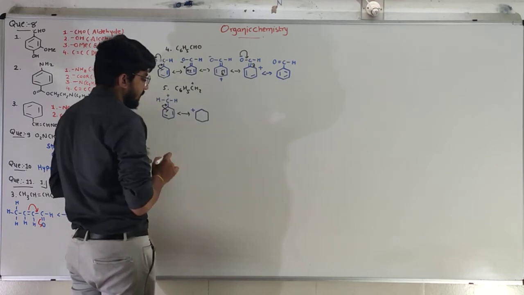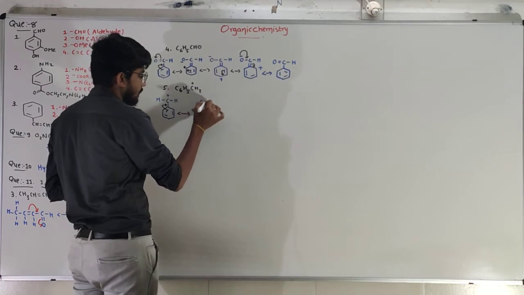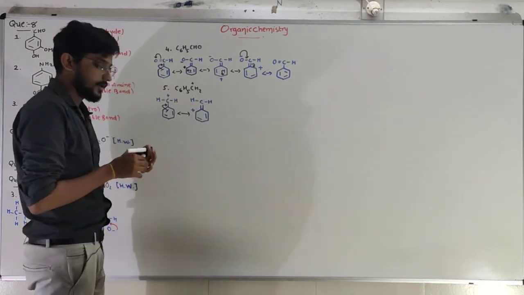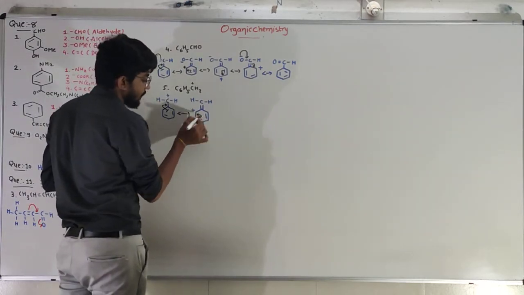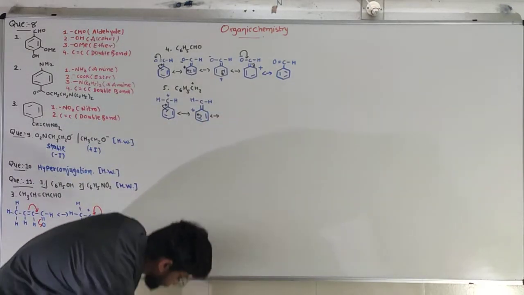Plus charge on this carbon because the double bond is shifted to the upper side. Double bond, double bond. Now this bond will be transferred over here, and the positive charge will be transferred over here. Simple.